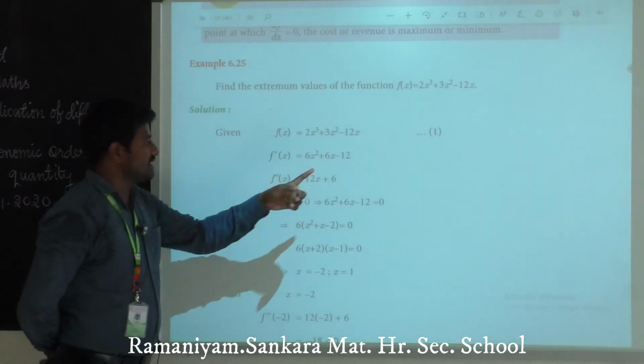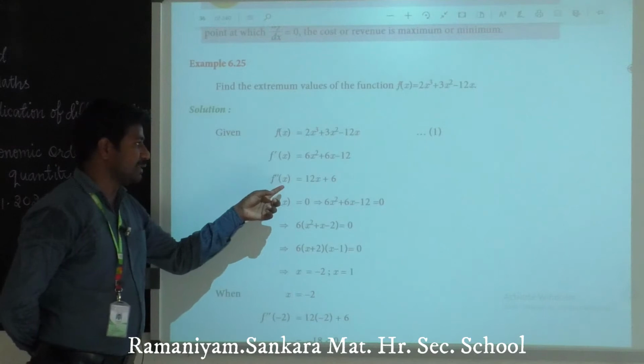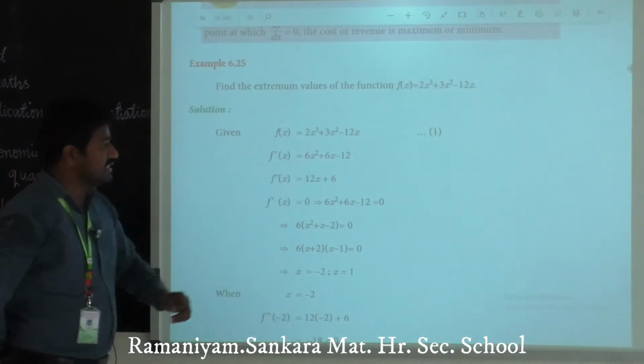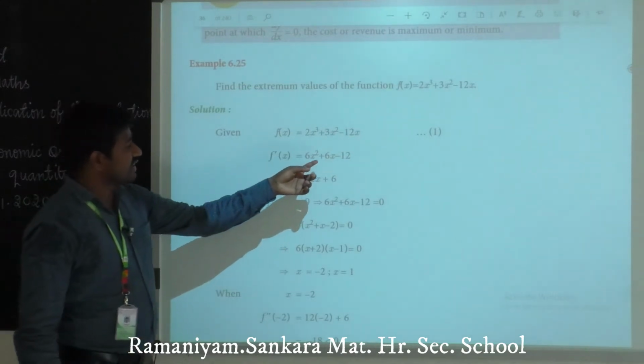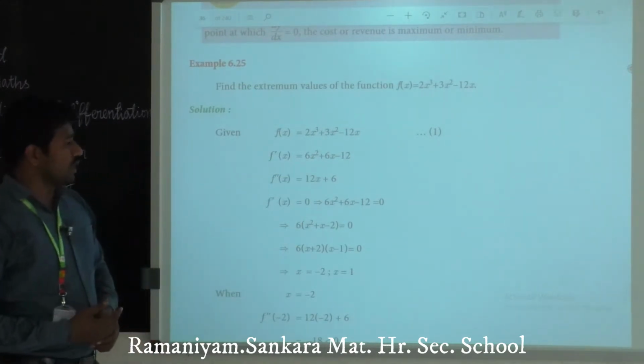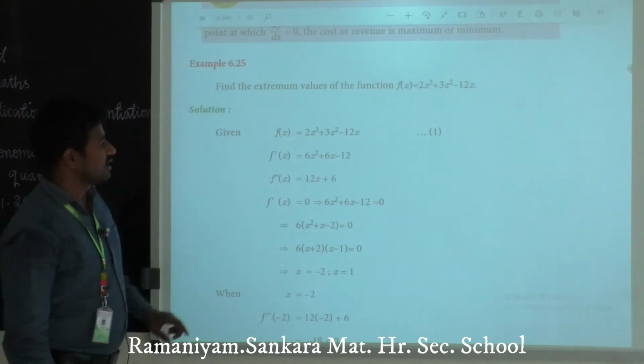After differentiation of the first derivative, we will have the second derivative. So differentiation of x square is 2x, 6 into 2 is 12x. Differentiation of x is 1, 1 into 6 is 6. Clear?